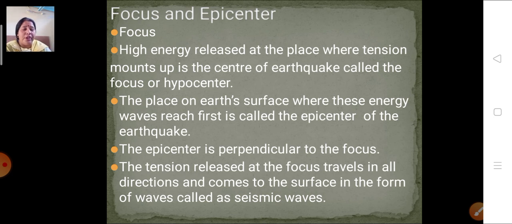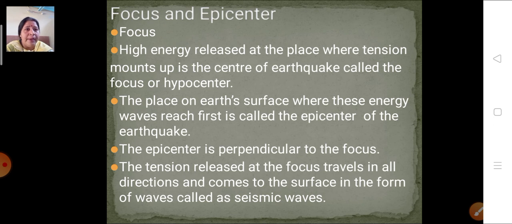So in general we can call the center of the earthquake the focus or hypocenter, where the actual energy is released. When the tension gets collected one above the other and the energy is released, that is called the focus or hypocenter. The place on the earth's surface where these energy waves reach first is called the epicenter of the earthquake.